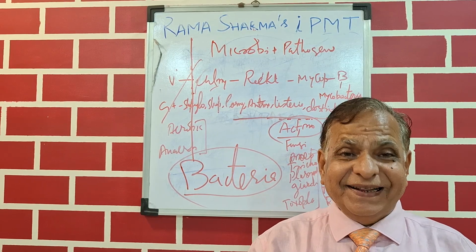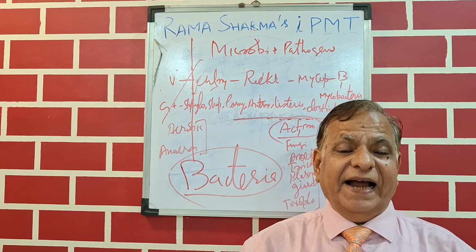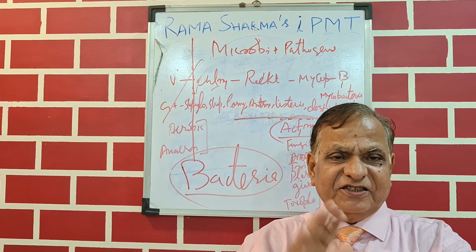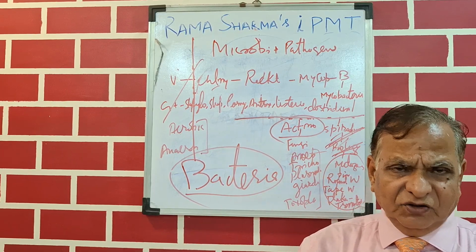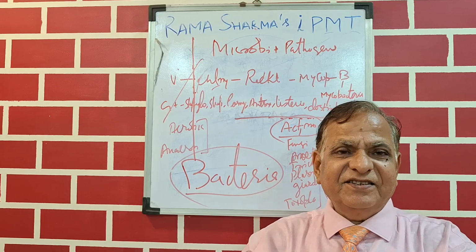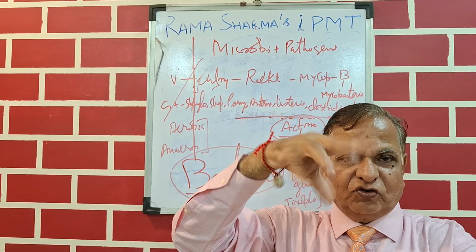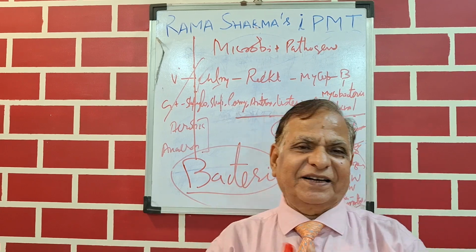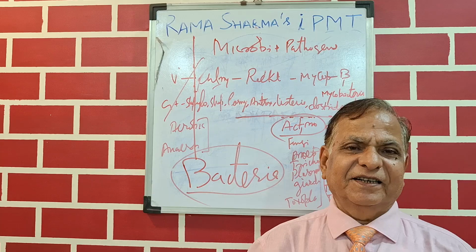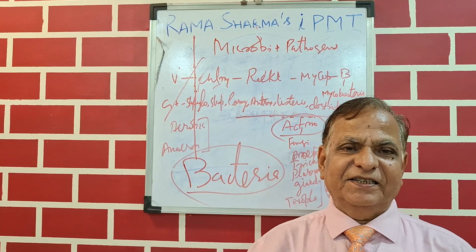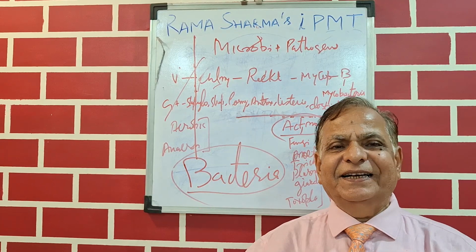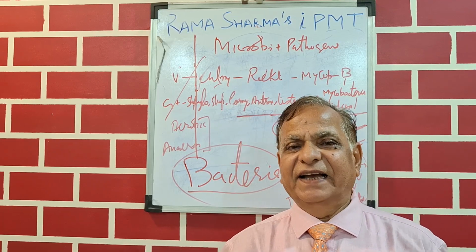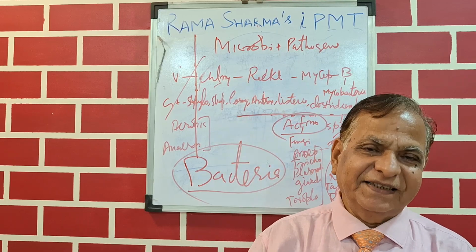Only remember, when they multiply quickly and produce toxins, that is what we call infection. Staphylococcus aureus is generally found on the skin, but when there is a cut or injury, it goes inside, then it overgrows and produces toxins. That is what infection is. So what is infection? When any microorganism or macroorganism grows in your body and produces unwanted toxic substances, that is what we call infection. And infection is always bad, so you have to use anti-infectives.